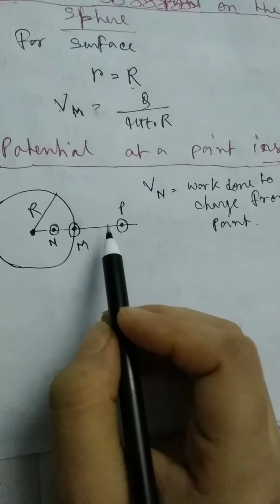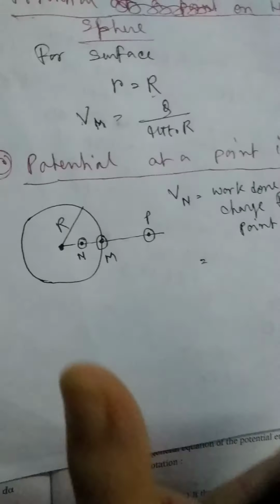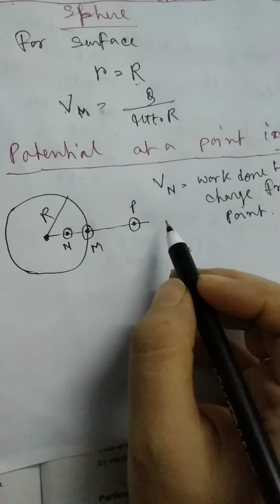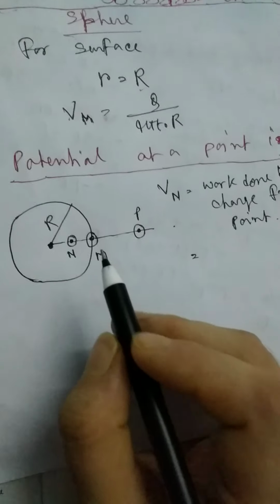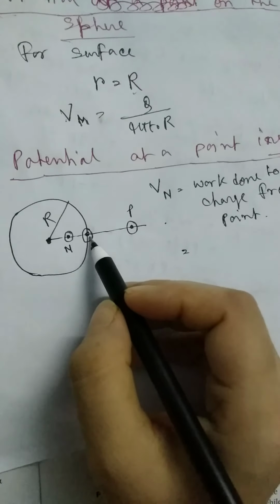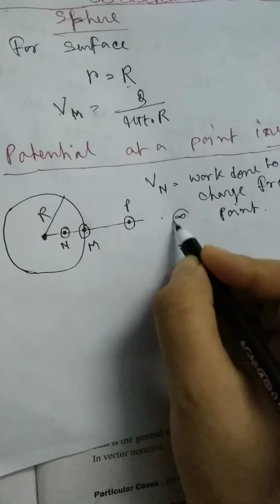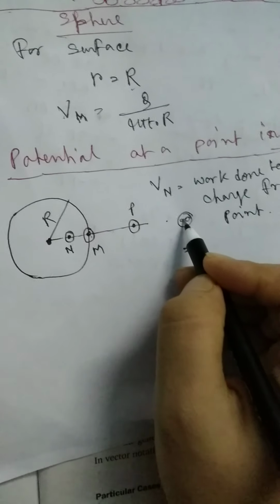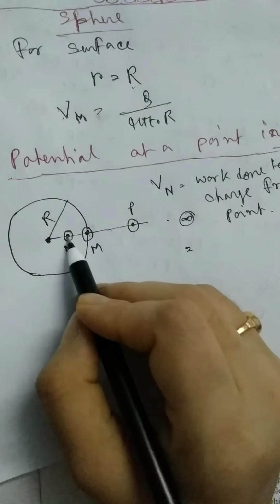So that means we can write work done to bring a unit positive charge from infinity to N point plus work done to bring unit positive charge from M to N point, right? Because if this is the infinity, then first we have to bring this charge at point M from infinity and then from M to N.